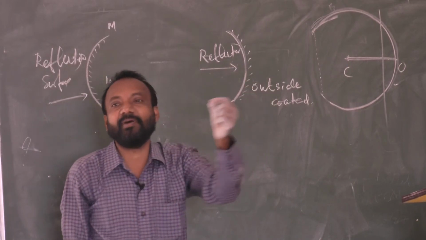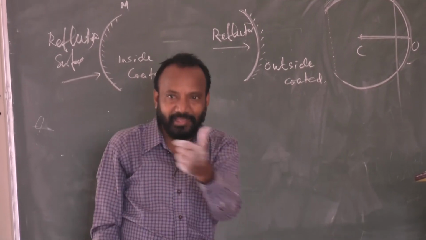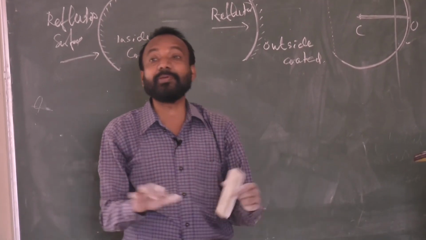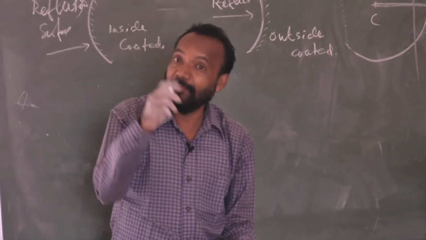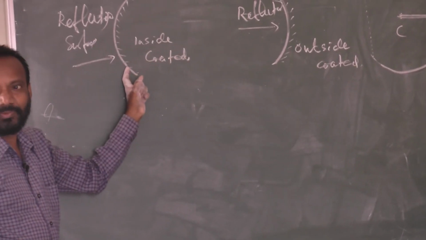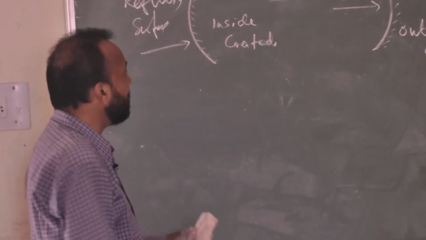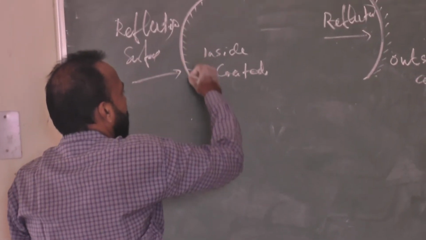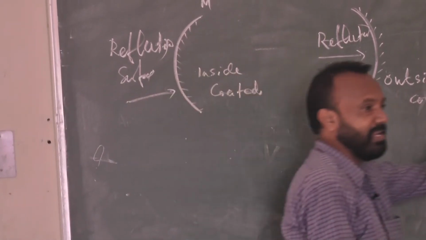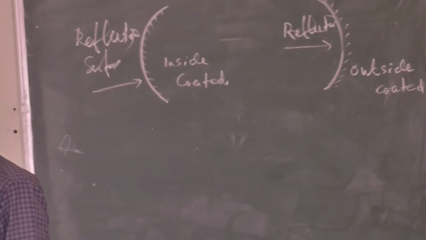Suppose an incident ray is falling, light energy is falling, and what happens? It returns back, reflection takes place. That means it is already becoming a mirror. So to make the mirror, the cut piece of glass has been coated. What is the reason for the coating? To make a mirror. So this curved surface, or the part of the spherical glass, has been coated to make it into a mirror.